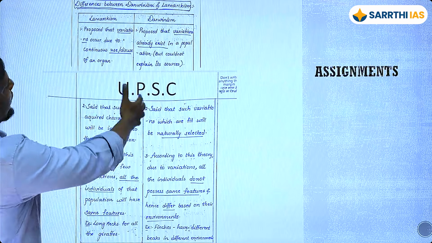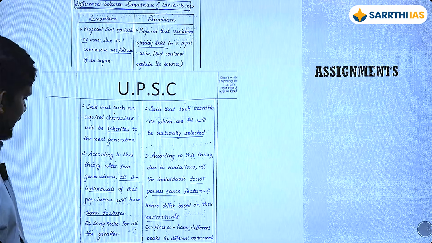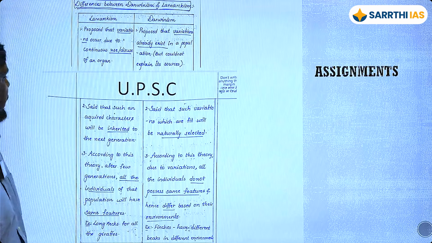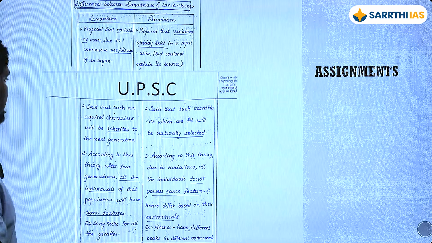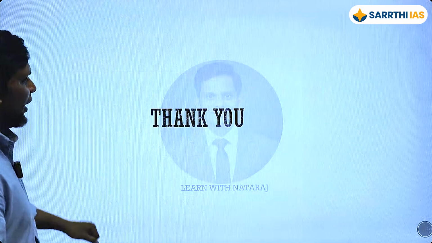So for instance, Lamarckism and Darwinism, you could explain it in this kind of manner. You can see now this is the length of the page. You can do it neatly. You can just read through this. It's just a sample, this is not an evaluated one, and that is all I have for today.